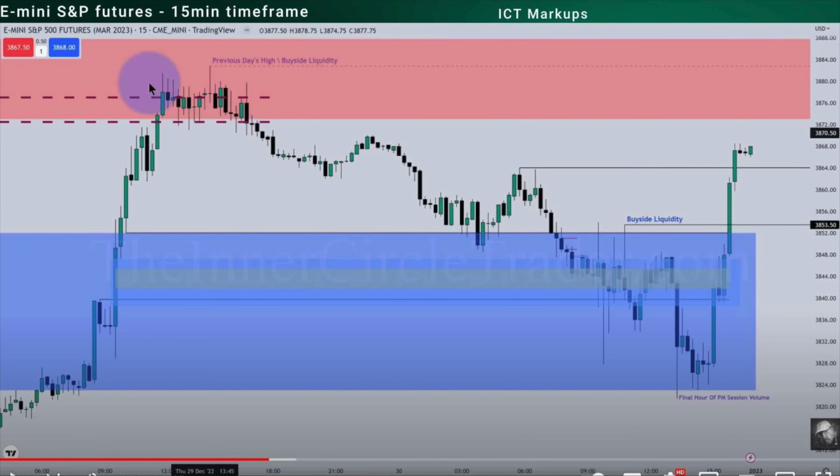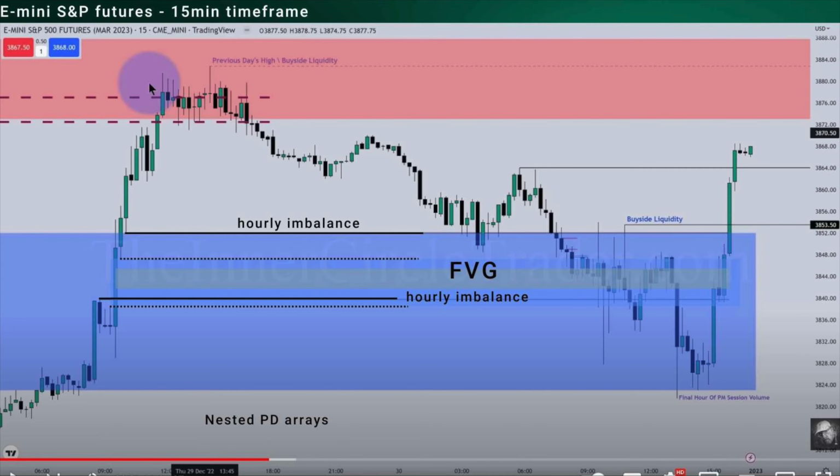But we can also see that within the big hourly imbalance, which you can see here with the straight lines, we have also other smaller imbalances, and ICT has marked those with the same color for the 5 minutes time frame and then in yellow for the 1 minute time frame. Those are all imbalances. When we see so many imbalances one inside the other, it means that we have nested PD arrays. Nested PD arrays simply means that the price delivery is organized with order and there are some events that are going to happen one after the other. And that's exactly what we see here. They're all nested one inside the other.